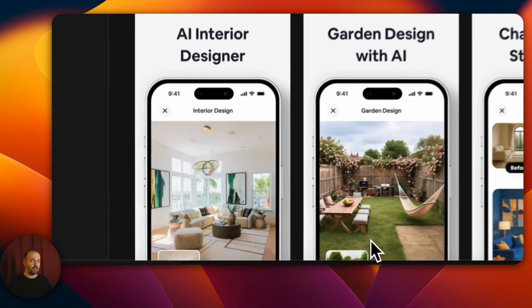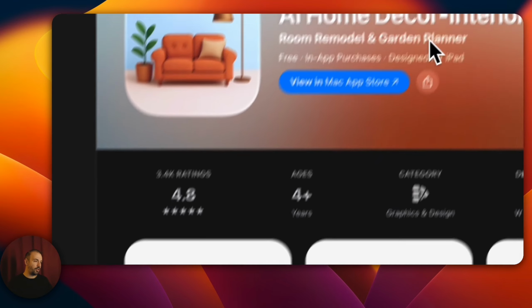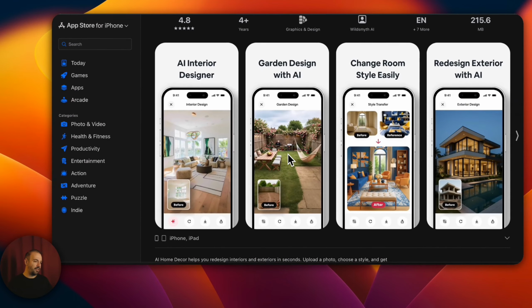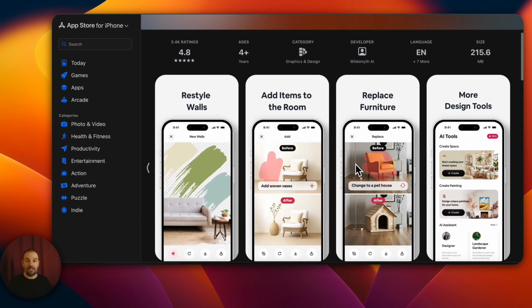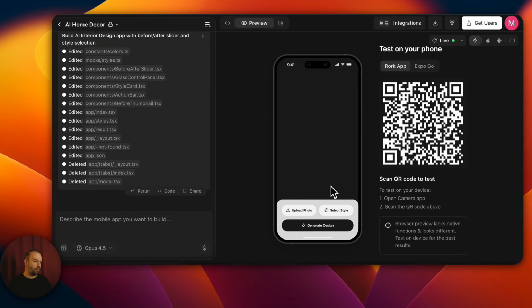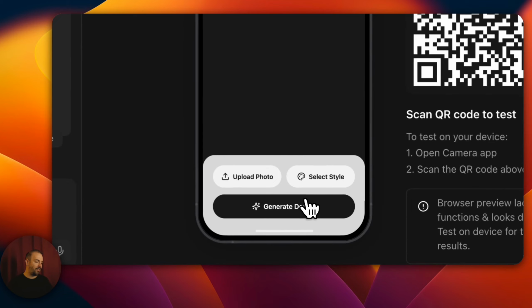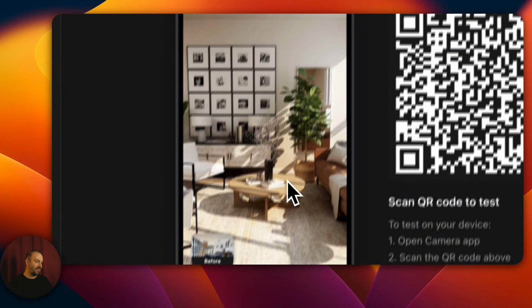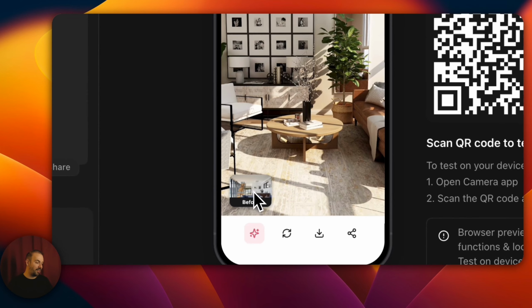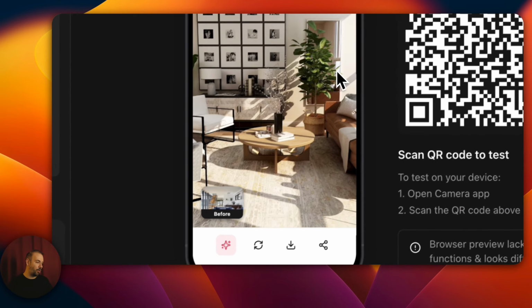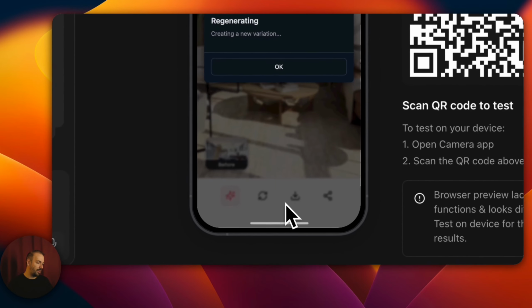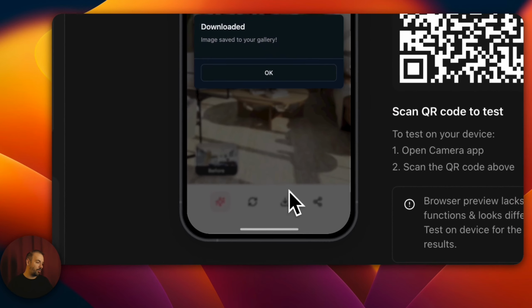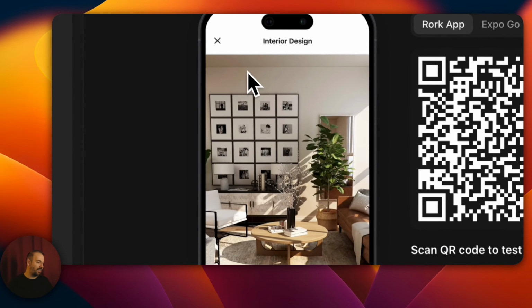All right, let's take a look now. We all look like this. Home decor, design, as we discussed, room, garden, flooring. You can change everything like wall colors. We've done this too. Now let me click Generate Design. There we go. Here we have the design we want. There's a before and after. Let me show it like this. So you can download it. You can close it. You can save it.